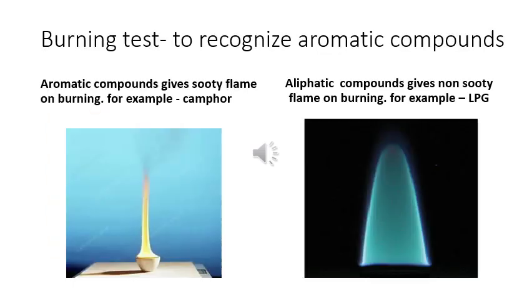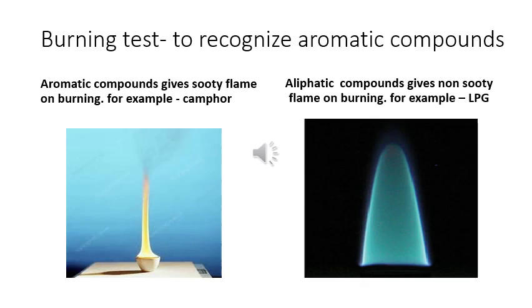Aliphatic compounds and aromatic compounds also differ from each other in their burning behavior. Aliphatic compounds generally burn with a blue colored flame. In a laboratory or in a domestic gas stove, you have seen a blue colored flame. The fuel which is used there is LPG, that is liquefied petroleum gas.